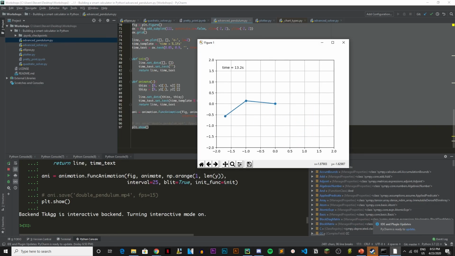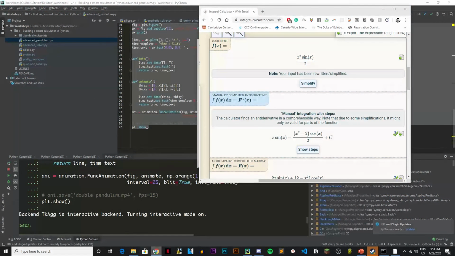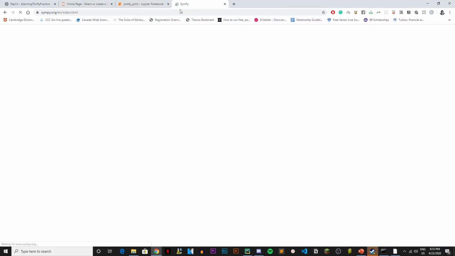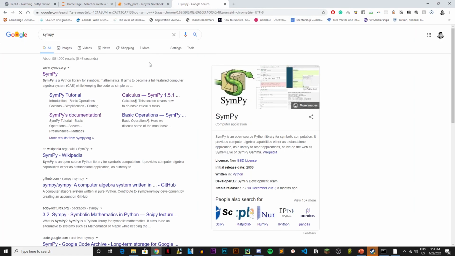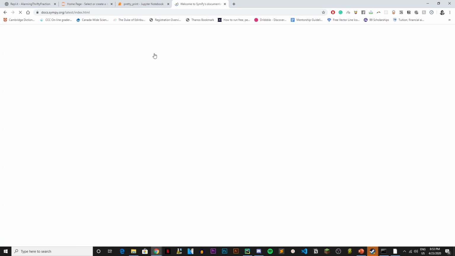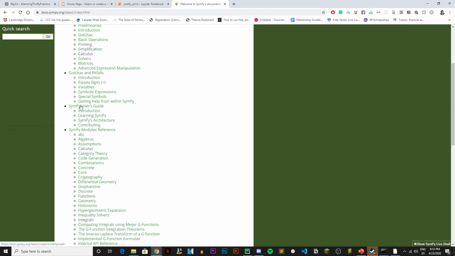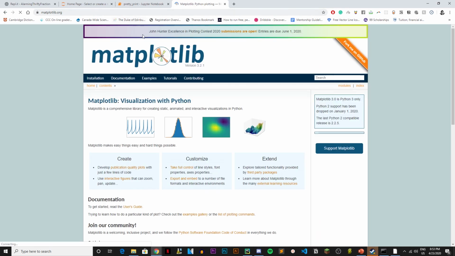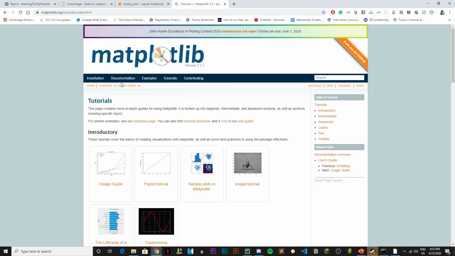And for the documentation, you can find it pretty easily. You just write SymPy and you'll find it. And I really recommend this because you should go to the original source of information. This is how I put together today's tutorial, most of it. I was just looking at some of the documentation, some of the cool things you can do. Same thing for Matplotlib. And you have examples, tutorials, documentation.